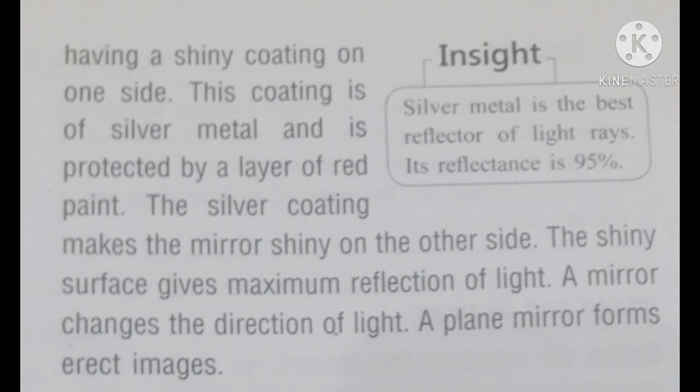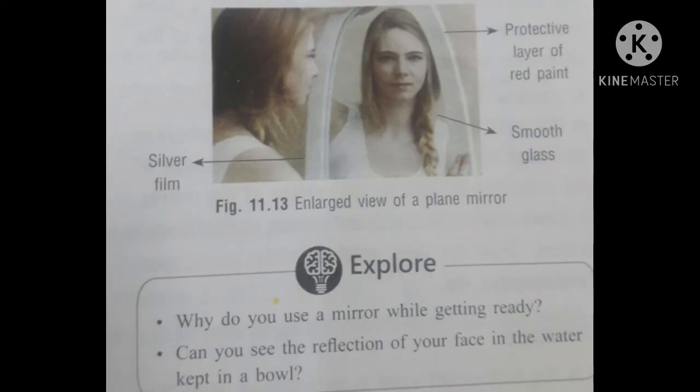A mirror changes the direction of light. A plane mirror forms erect images. Now silver metal, this is the best reflector of light rays. Its reflection is 95%. Children, in this slide you are seeing a large view of a plane mirror.